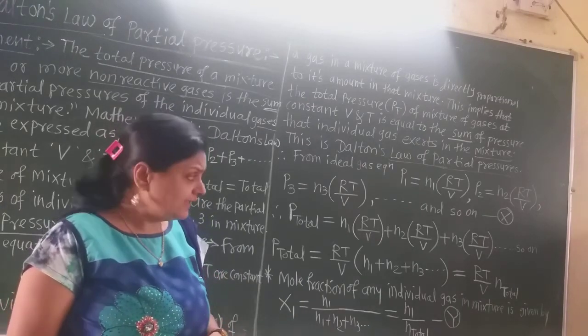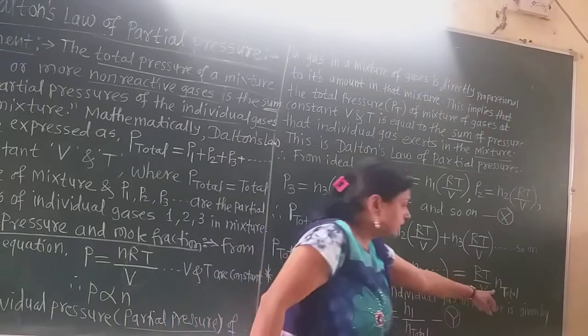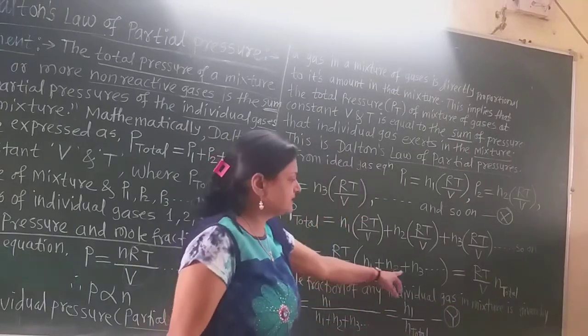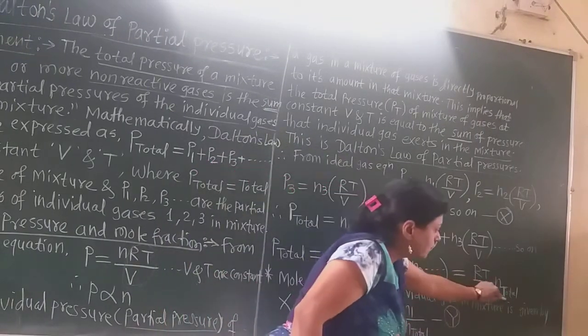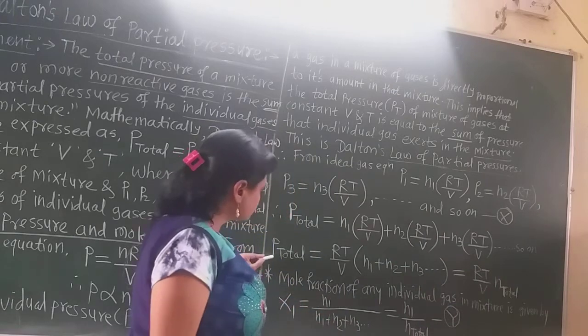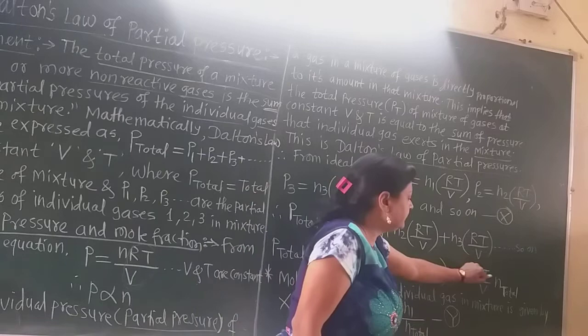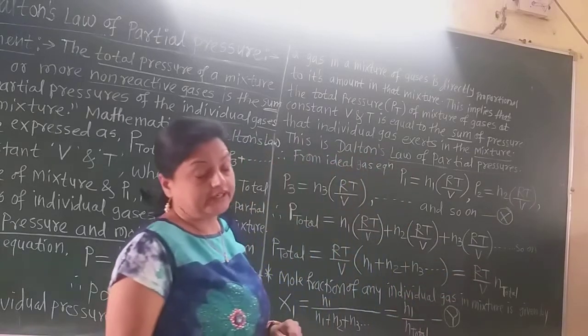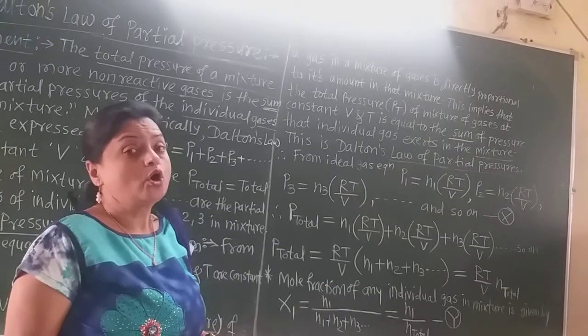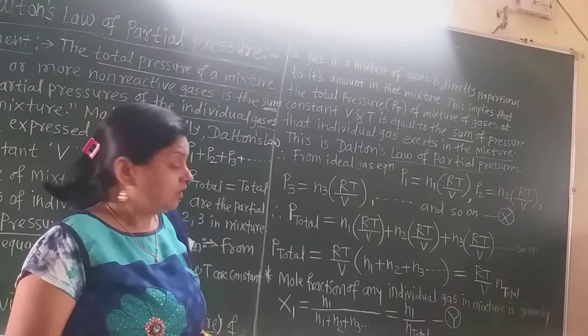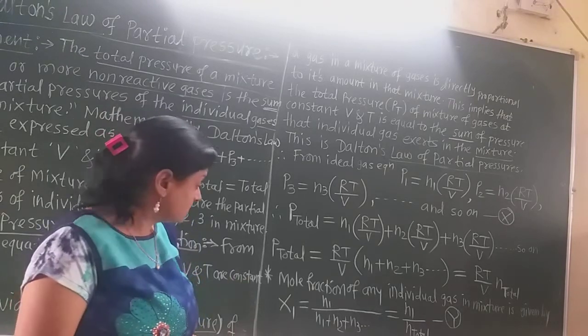So suppose n1 plus n2 plus n3 is equal to n total. So this equation becomes: total pressure of the mixture is equal to RT divided by V times n total, that is the total number of moles of the mixture of different gases.